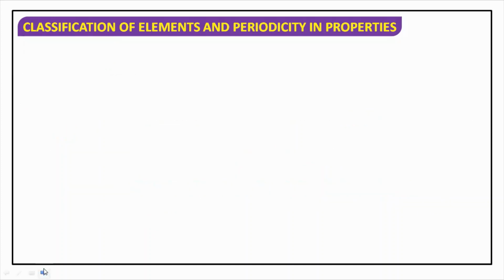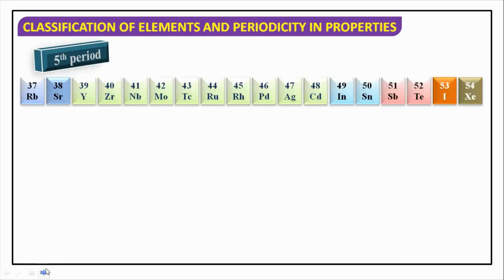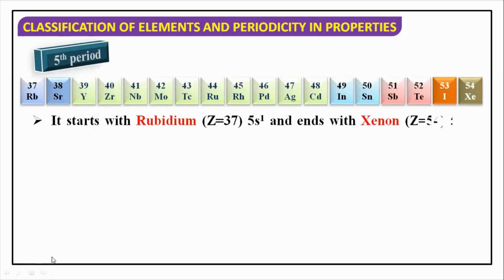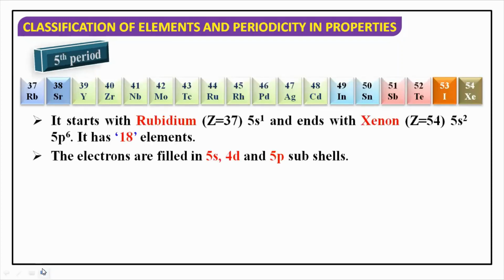Then coming to fifth period, what happens in fifth? Again 37 to 54. So it starts from rubidium and ends till xenon. तो इसमें कितना आप subshells ले रहे हैं? Again 5s, 4d and 5p. Again 18 elements. So this is fifth period.